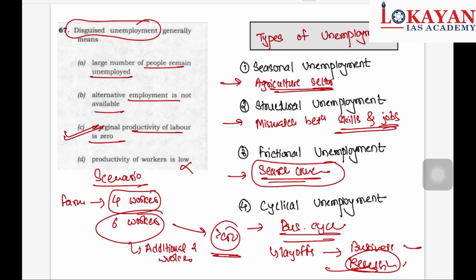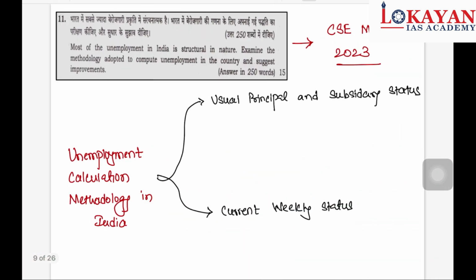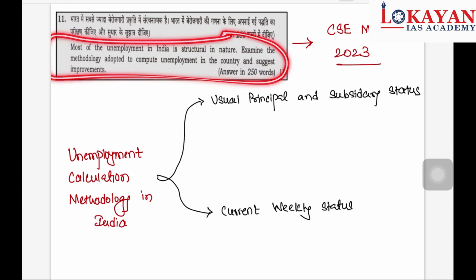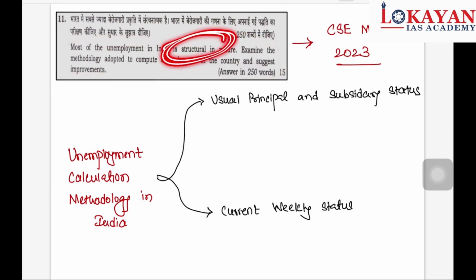And these are some types of unemployment. Now let's see one question which was asked in 2023 UPSC mains. The question was: most of the unemployment in India is structural in nature. So first focus, what do you mean by structural unemployment? Then examine the methodology adopted to compute unemployment in the country and suggest improvements. So we will focus on the methodology to measure unemployment.